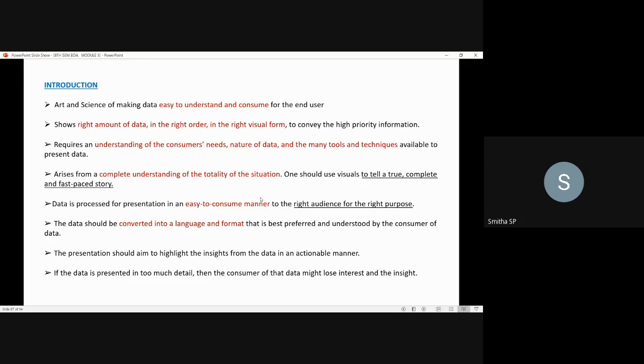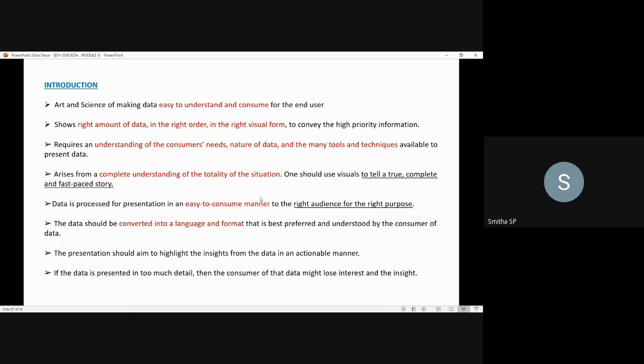Next, the data should be converted into a language and a format that is best preferred and understood by the consumer of the data. Next, the presentation should aim to highlight the insights from the data in an actionable manner. If the data is presented in too much detail, then the consumer might lose interest as well as the insight of the data.